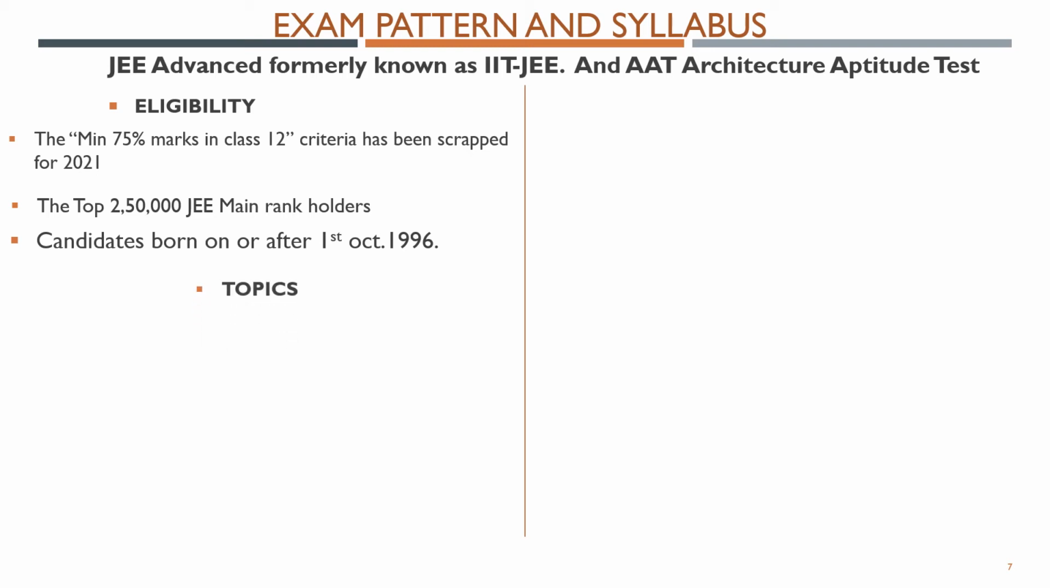Then the topics are, guys, this is important: physics, chemistry, and maths. So these topics are in the JEE Advanced exam, and this exam is common for the engineering and architecture students. So there is no other JEE Advanced paper. It is common for both engineering and architecture students. So there will be only one JEE Advanced paper.